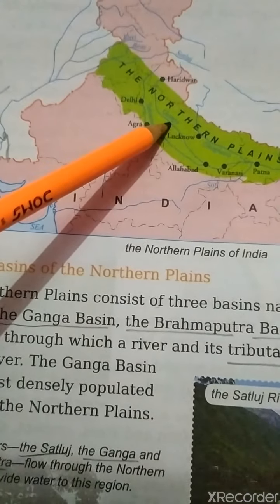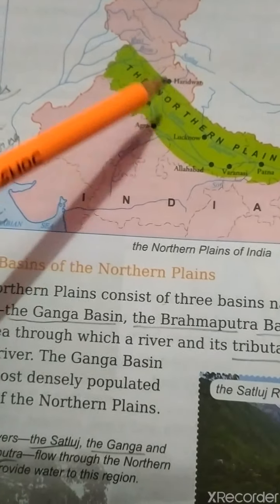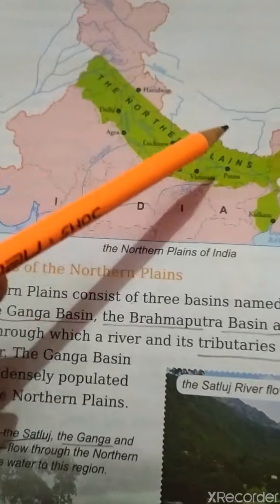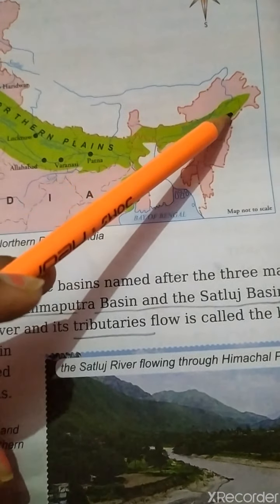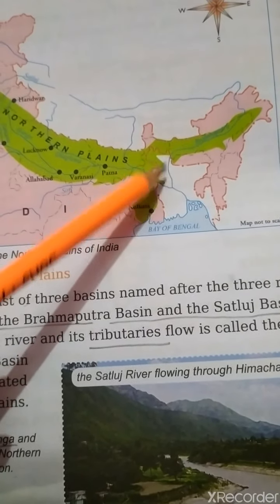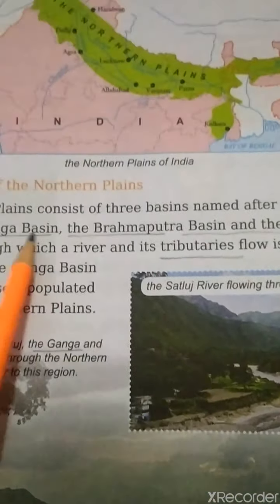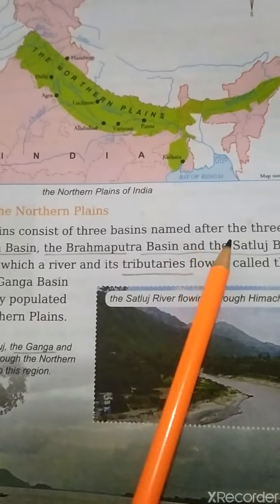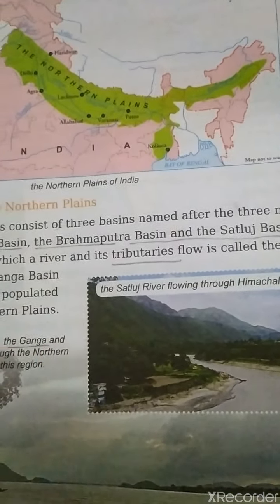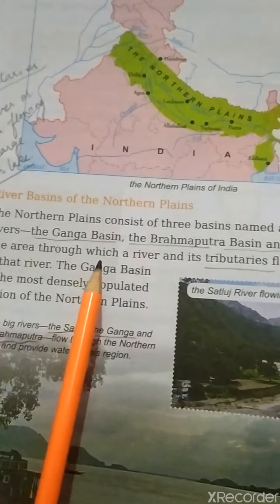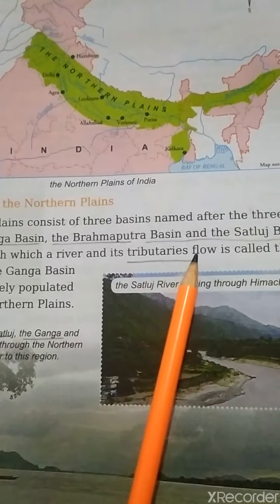As you can see, this is river Ganga. It's Ganga basin. Satluj river is also flowing in this region, so it's a Satluj basin. And from here Brahmaputra river is entering in India, and this region is known as Brahmaputra basin. So these three basins we are having. The northern plain consists of three basins named after the three major rivers: the Ganga basin, the Brahmaputra basin, and the Satluj basin.